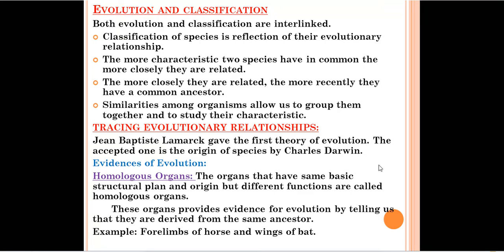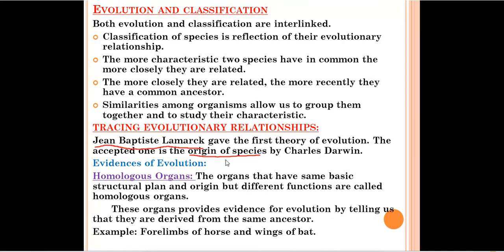So Jean Baptiste Lamarck was a scientist, the first scientist to give a theory of evolution. But the theory of Charles Darwin was accepted, and this was given in The Origin of Species by Charles Darwin. So, evidence of evolution.